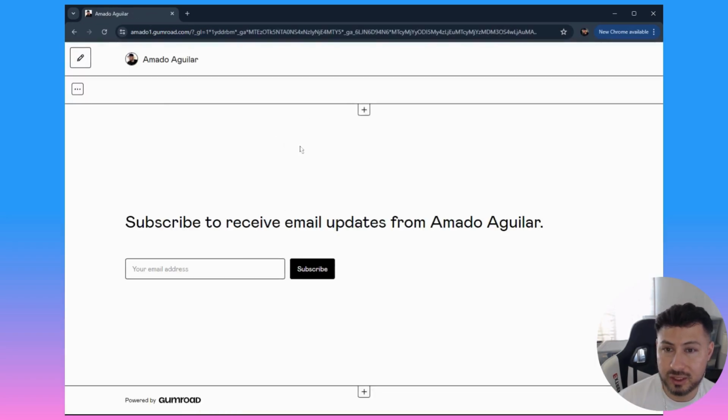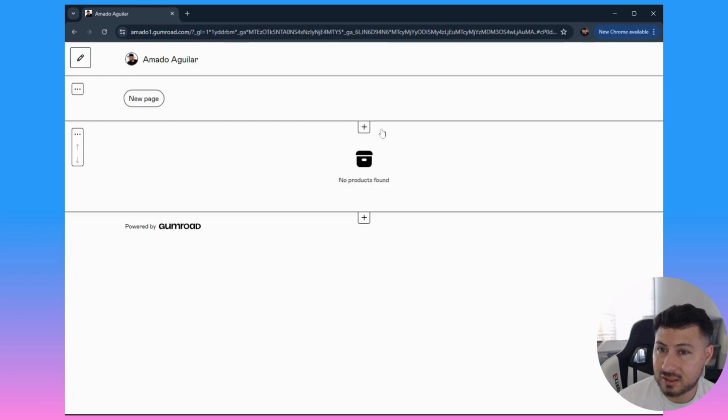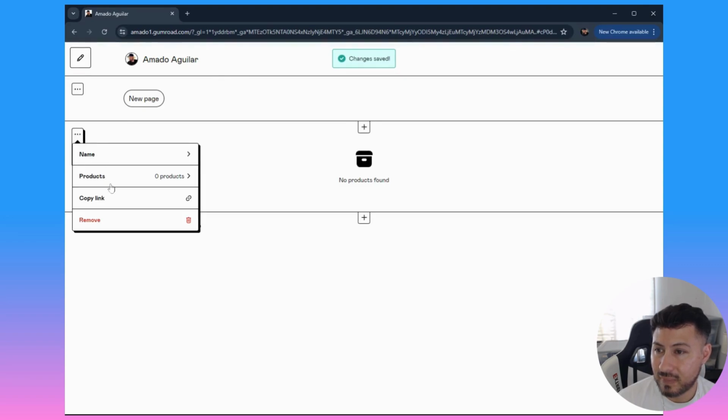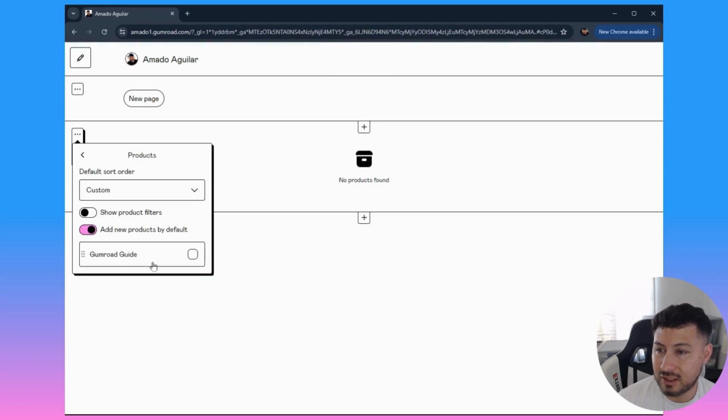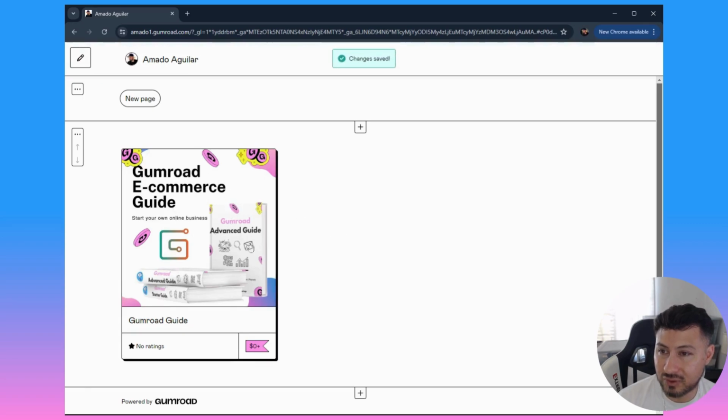And now you're on your store page, which has basically nothing. It has this little subscribe section, but nothing else. So what we need to do is we're going to click this plus button, add products, click the little three dots, click products, and then it's going to show the list of all your products. But since we only have one, it's only showing one. We'll check this one, and now we can see the thumbnail for this product.